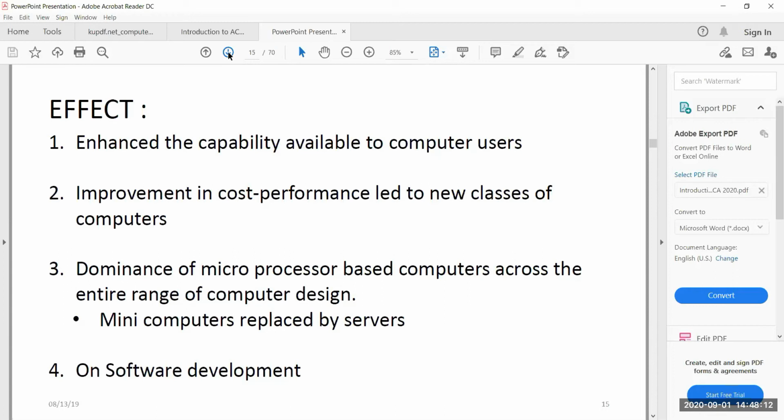How do these mobile devices perform? When you look at them, these mobile devices have become almost on par with the desktop systems. The capability of the systems has almost become on par with the desktop. I don't say that they are actually equal, but what all you are able to do on a desktop, you nowadays, with the advanced versions of mobiles, are able to do on mobile devices also.